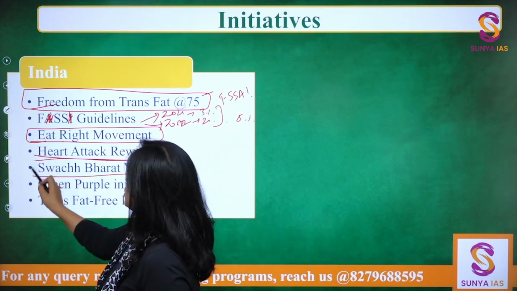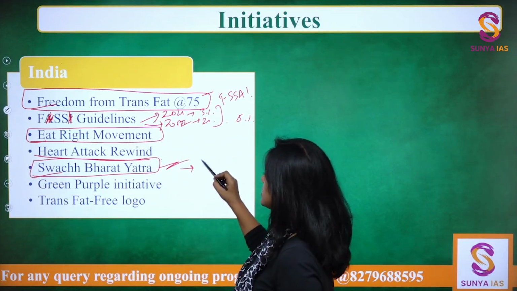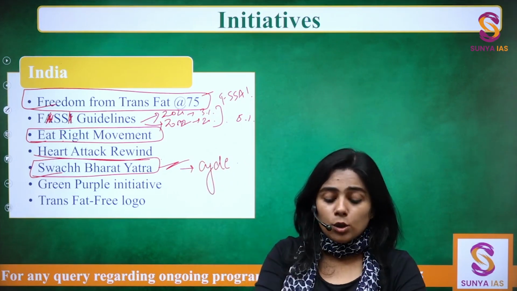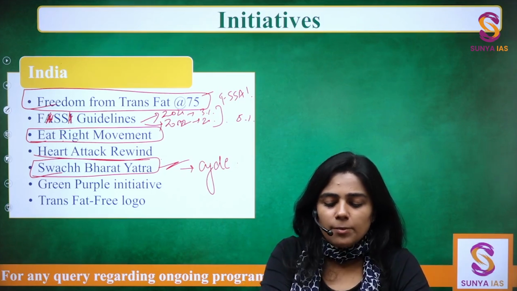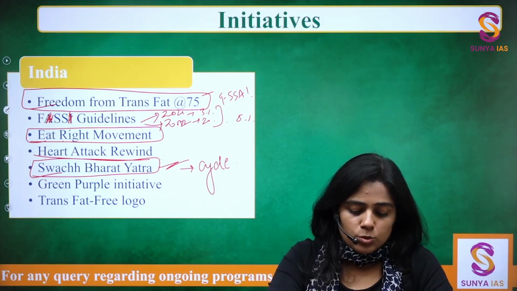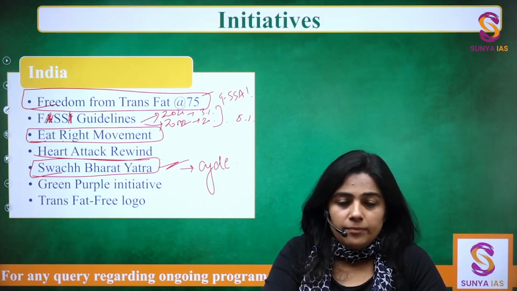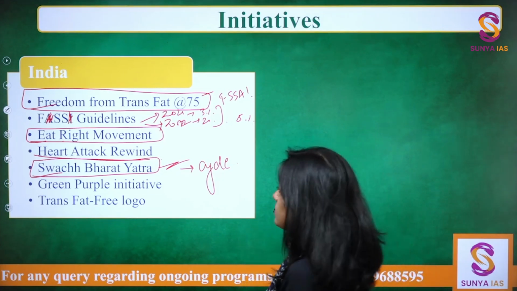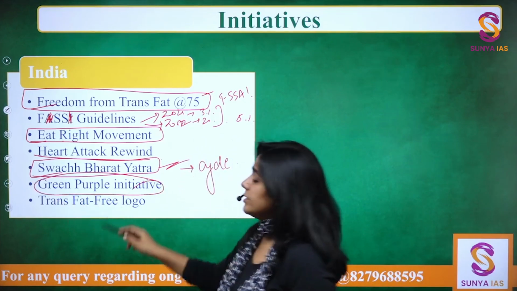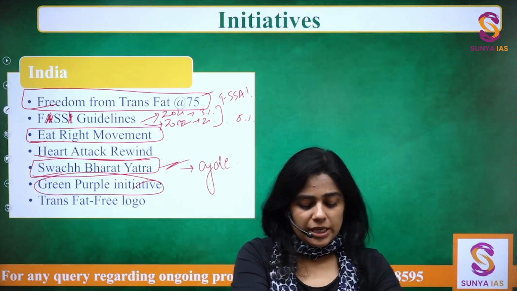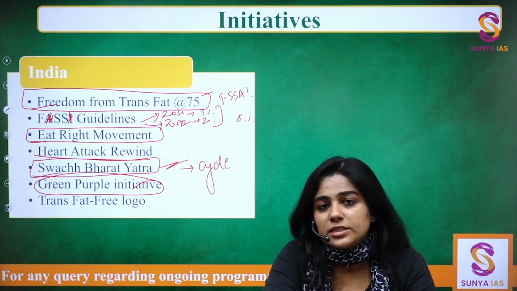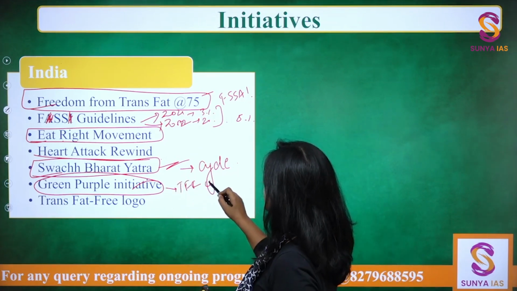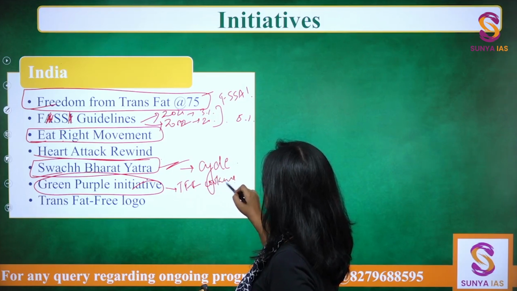Then Swachh Bharat Yatra. It was a cycle marathon, called the cyclothon, wherein the impact of trans fat was also one of the aspects. Then the Green Purple Initiative is around teaching trans fat free cooking to the people.